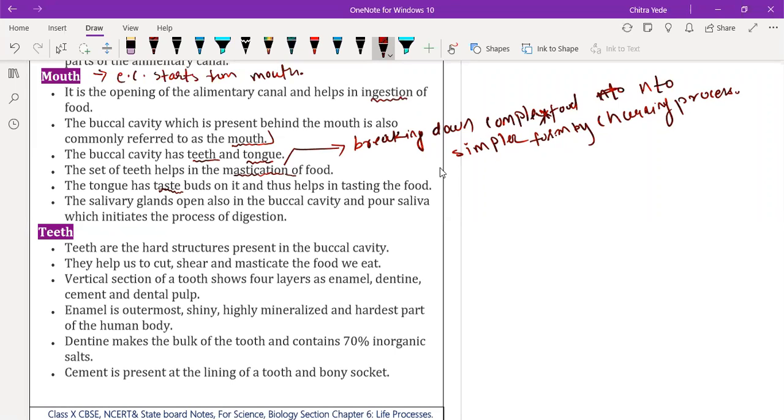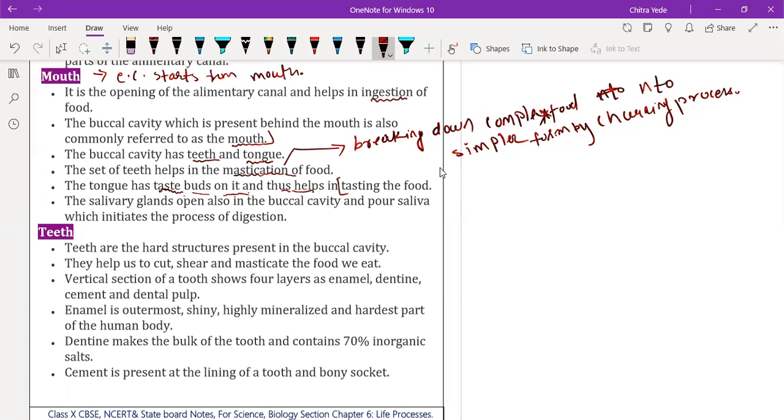It has different taste buds in order to sense different tastes, like sweet, salt, sour. To sense those tastes, the tongue has taste buds, and thus helps in tasting the food.